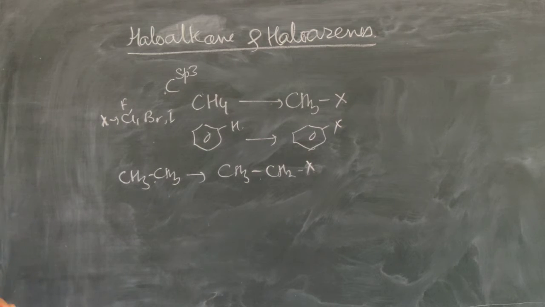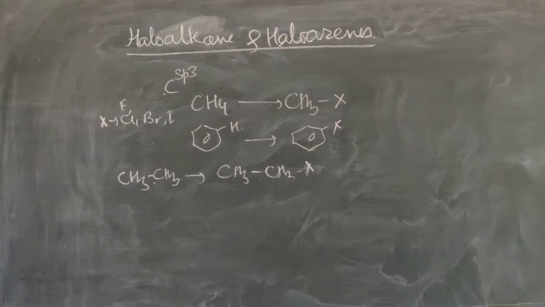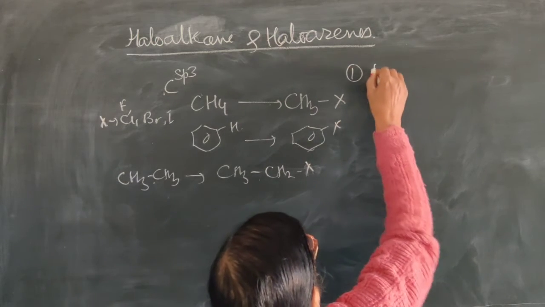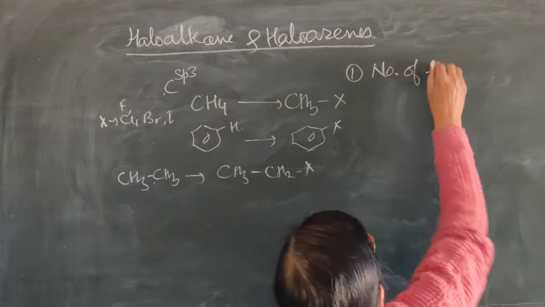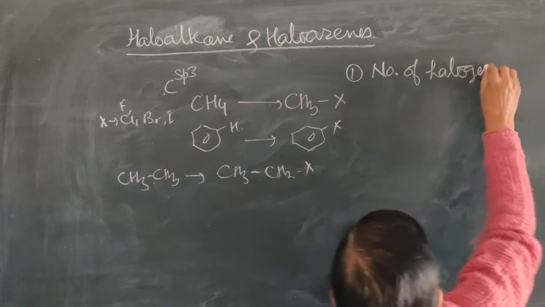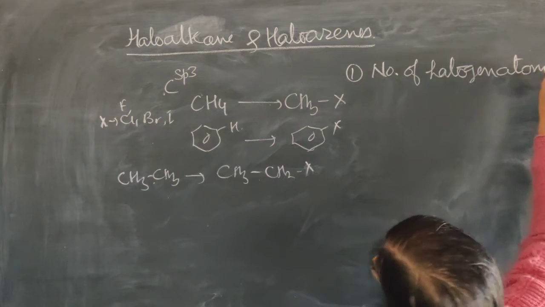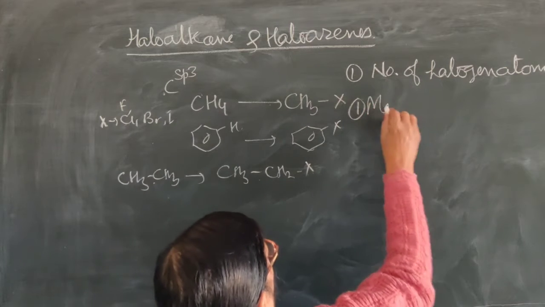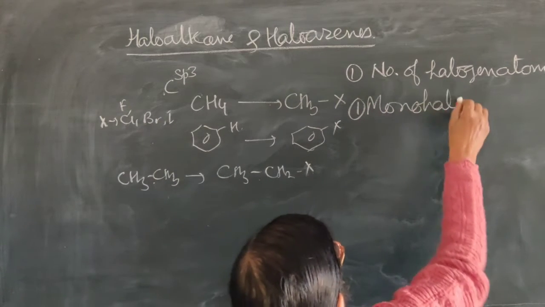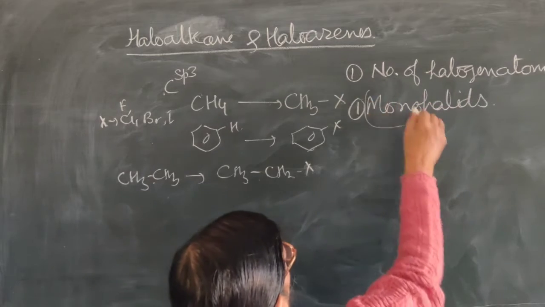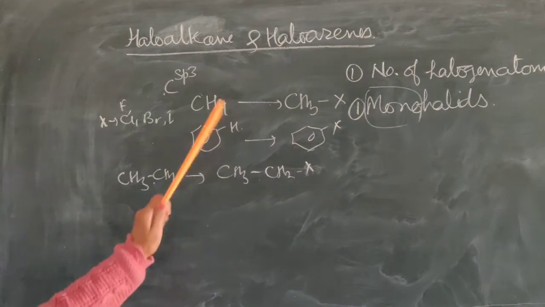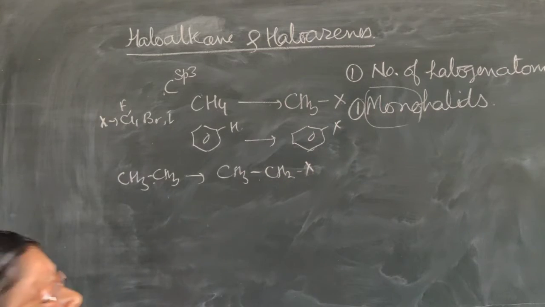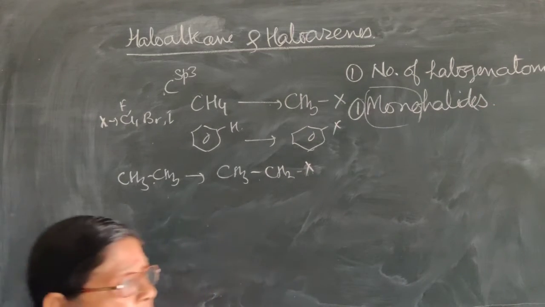So now we have to study the classification of haloalkanes. The first classification is based on the number of halogen atoms. On the basis of the number of halogen atoms, they are classified first as monohalides. The meaning of mono is one. When one of the hydrogens of an alkane is replaced by a halogen, then they are called monohalides.